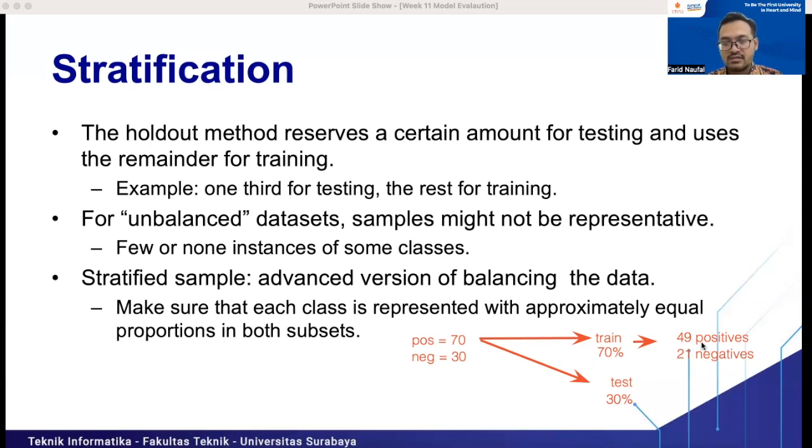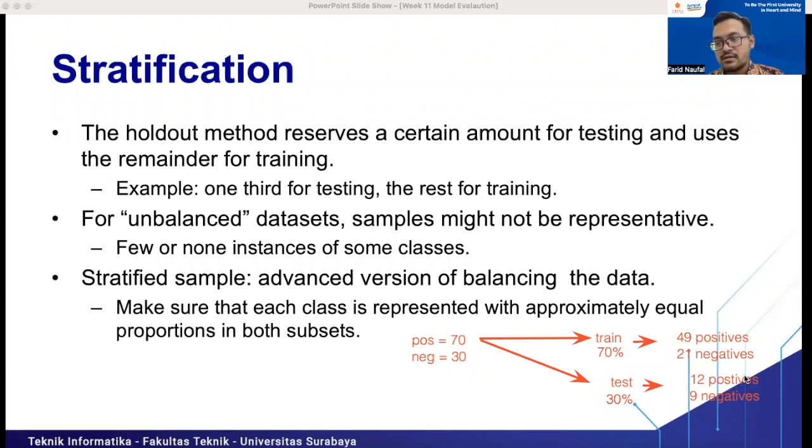We need to make sure that the data in the training set and testing set has a balanced distribution. So for the testing set, 30% from 70 will be 21 positives and 9 negatives, right? So this is the function of stratification.